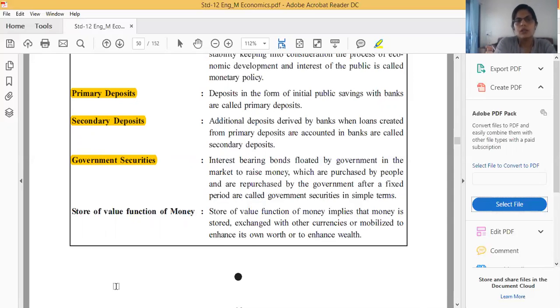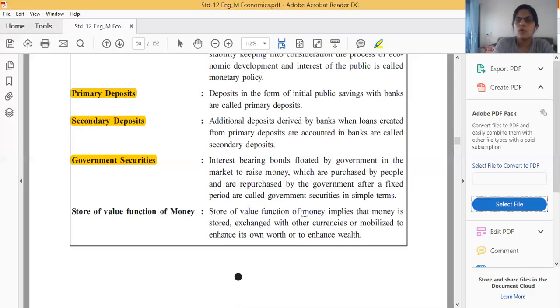Next one, store of value function of money. That means it is also a function of money. Store of value, that means what? Money implies that money is stored. If today I earn 1000 rupees, that doesn't mean I will use the 1000 rupees today only. No, I can use this 1000 rupees whenever I require in future. Clear?